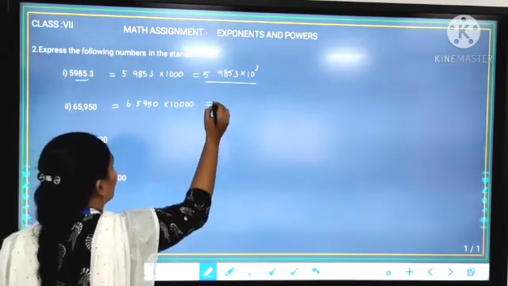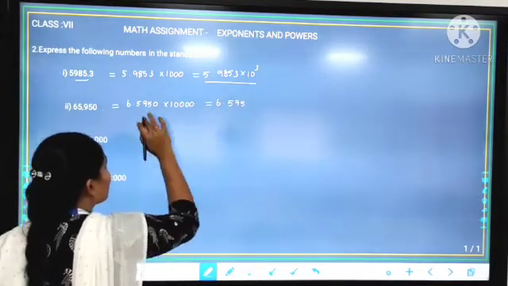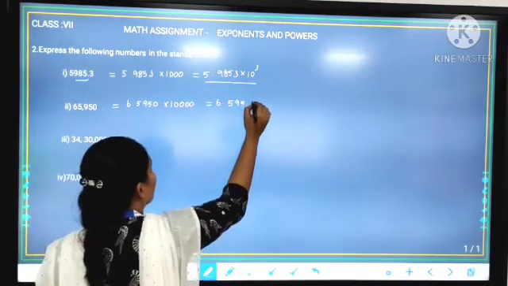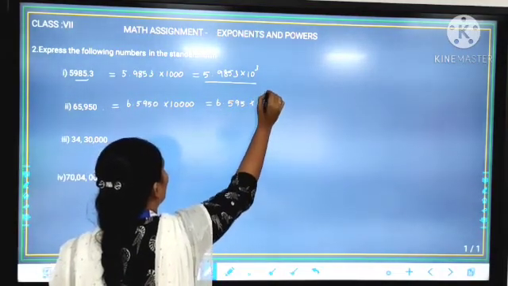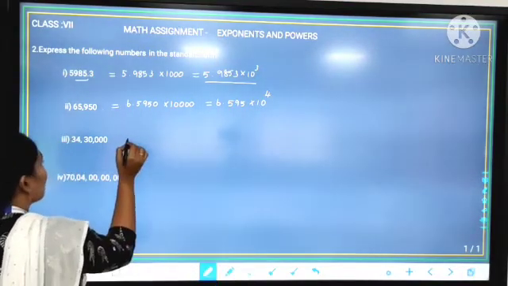Now we can write 6.595. So the extreme right zeros after the decimal point are valueless, so we can leave it and write 10 to the power 4. This is the standard form of this number. See the next one.